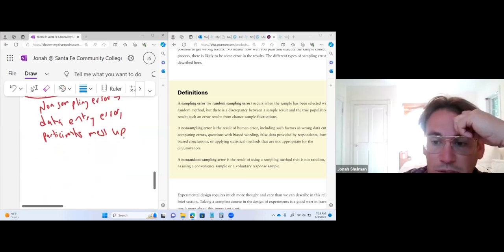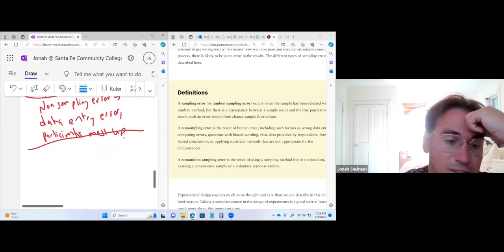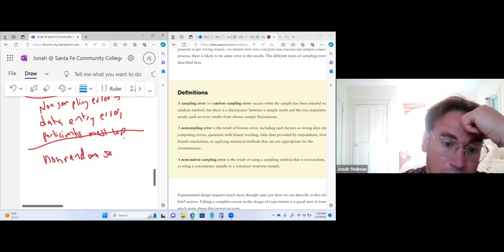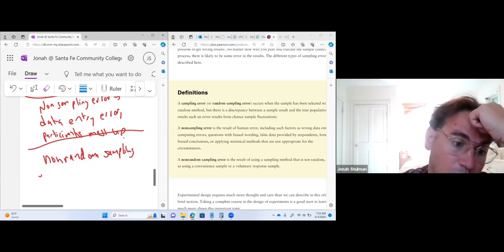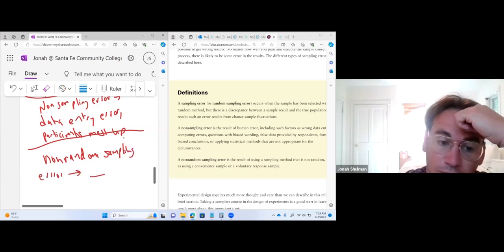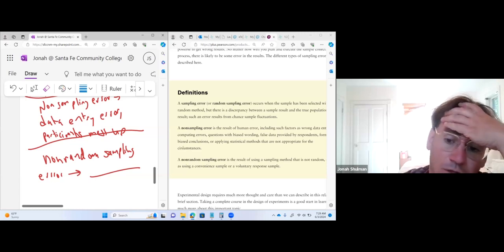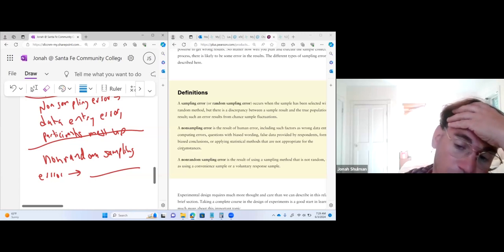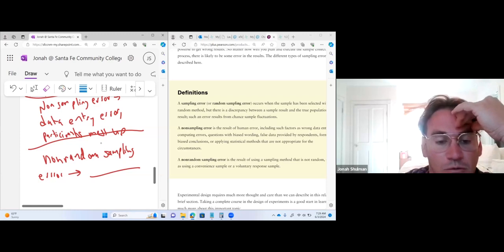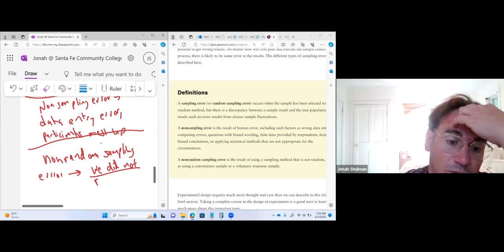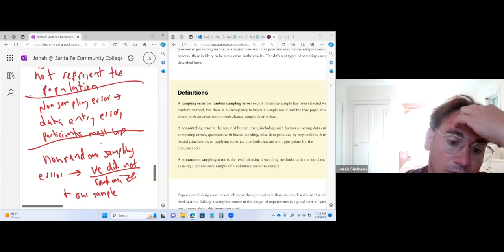And the last one is we didn't randomize it. So non-random sampling error. Our problem, our bias, happened because the responses are voluntary response. It's like we did not randomize, that's what's called non-random. So we did not randomize and our sample is different. Okay, hopefully that's clear.